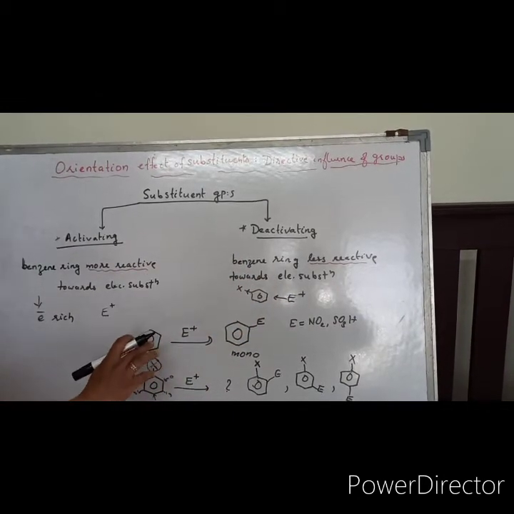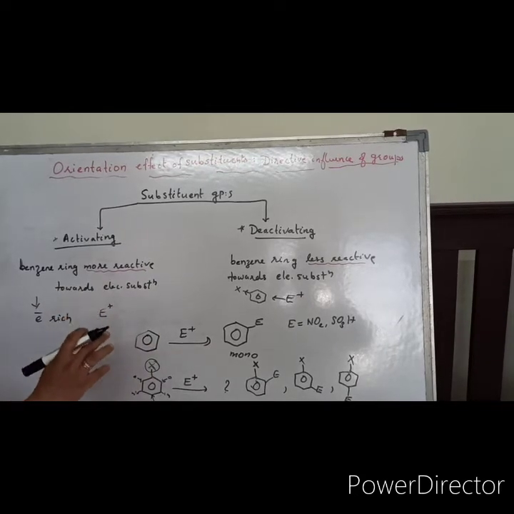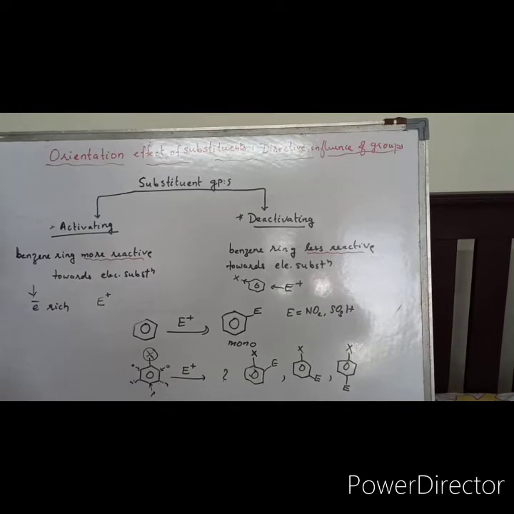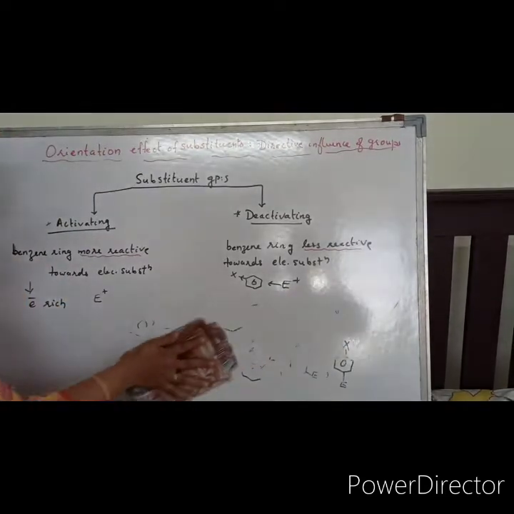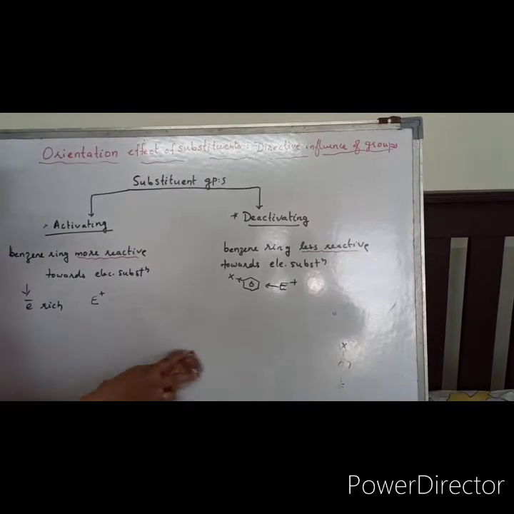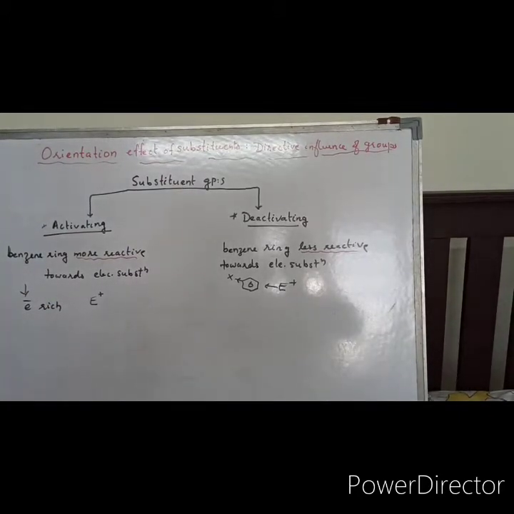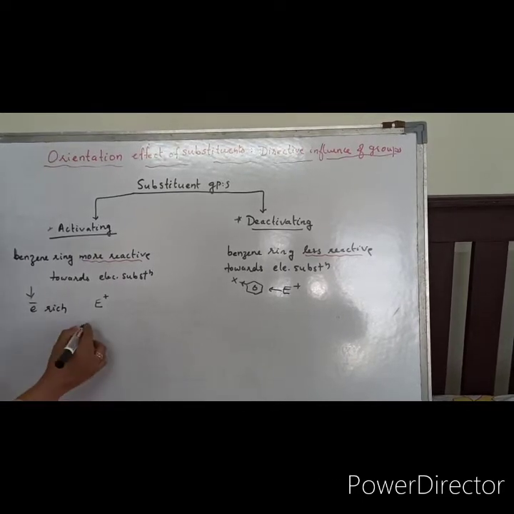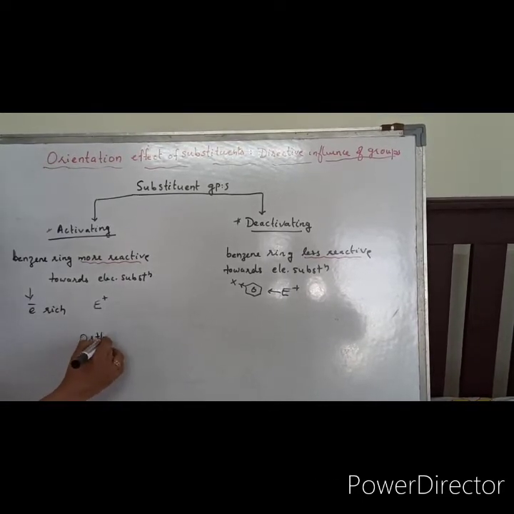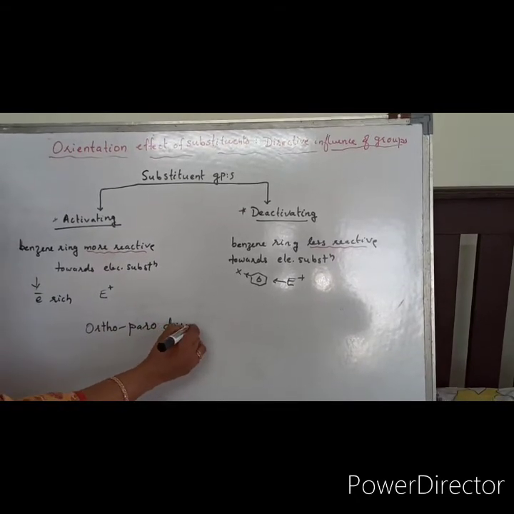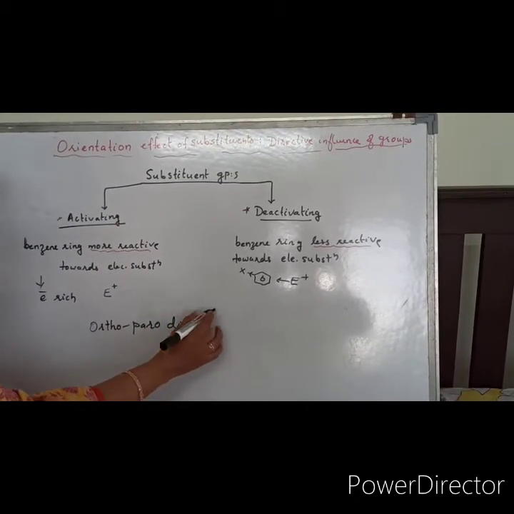Now we have to see how the directive influence of substituting groups happens. According to that, groups are divided into different categories, like ortho-para directors, meta directors, etc. So what are called ortho-para directors? Ortho-para directing groups.